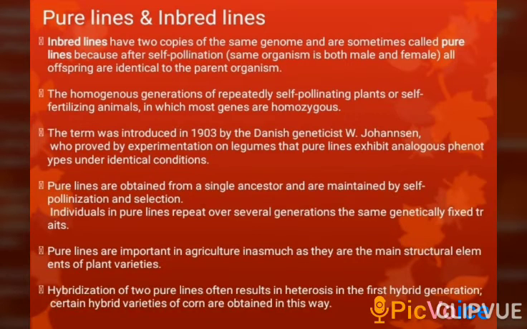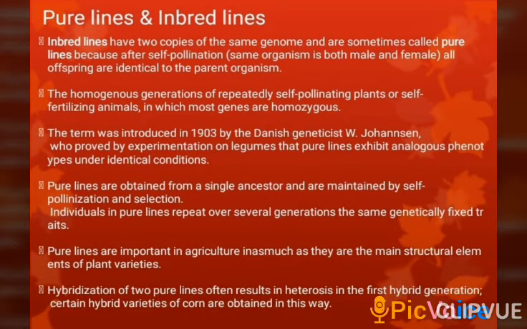Pure lines and inbred lines. Inbred lines have two copies of the same genome and are sometimes called pure lines because after self-pollination, all offspring are identical to the parent organism. They are homogeneous generations of repeatedly self-pollinating plants or self-fertilizing animals in which most genes are homozygous. Pure lines are obtained from a single ancestor and are maintained by self-pollination and selection.